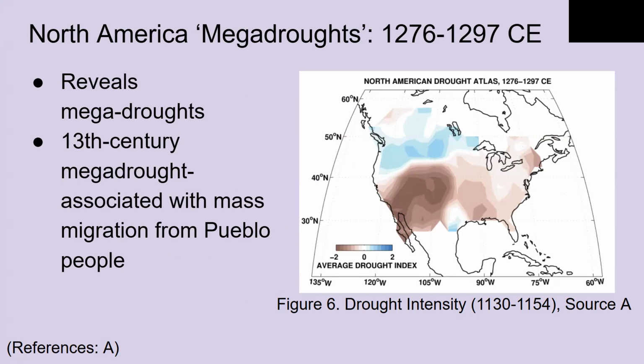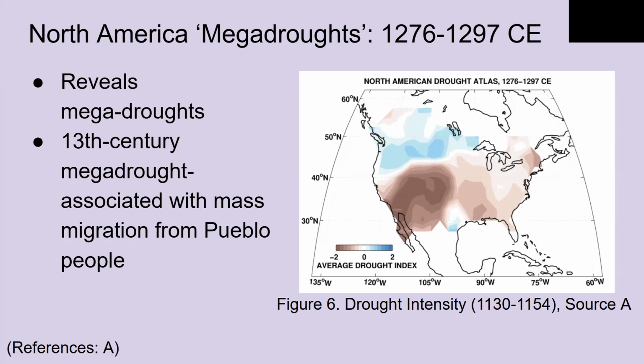For example, the second graph, dated 1276 to 1297 CE, demonstrates a two-decade drought in the late 13th century, which coincided with the collapse and migration of the ancestral Pueblo peoples in the southwestern U.S. The 1130 to 1155 CE graph includes the 12th century drought, which corresponds to a decade of reduced river flow in the Colorado River Basin, as shown in the river flow graph on slide 5, and is linked to decreased soil moisture. These graphs help climatologists understand past climatic extremes, which can inform how current and future droughts might impact ecosystems and societies.